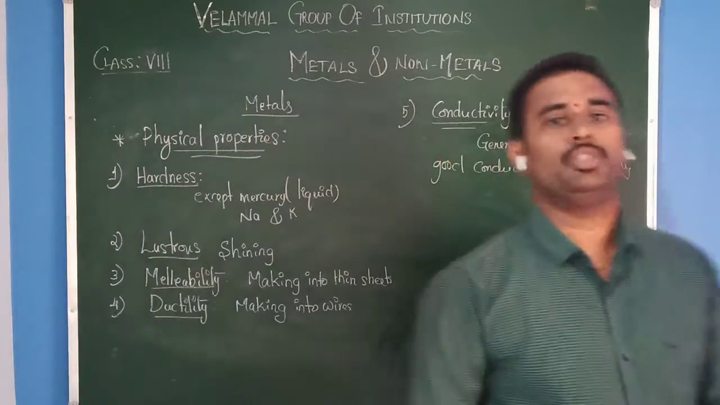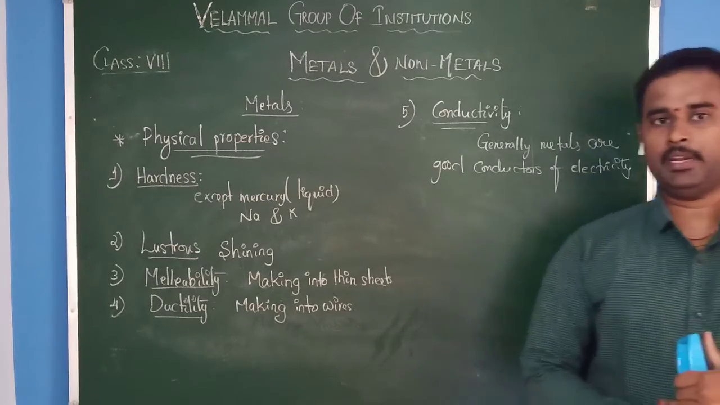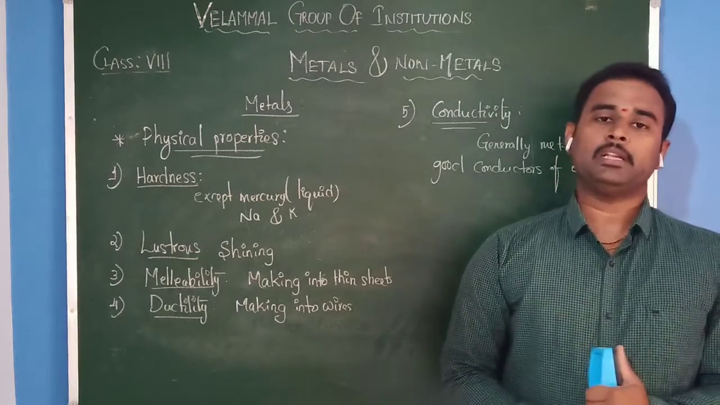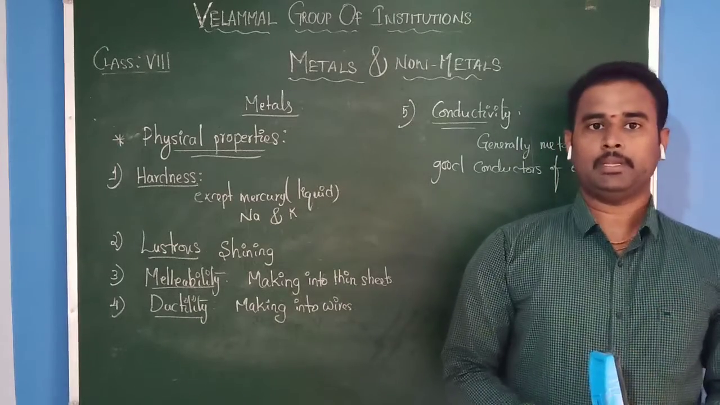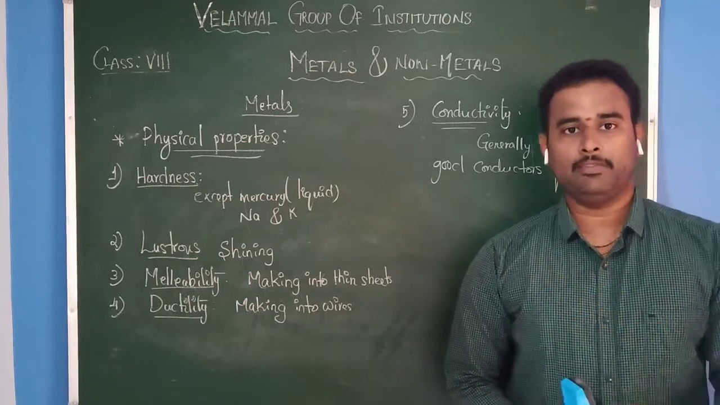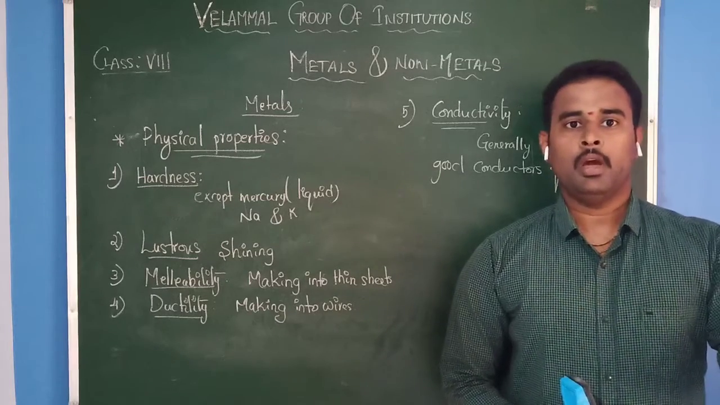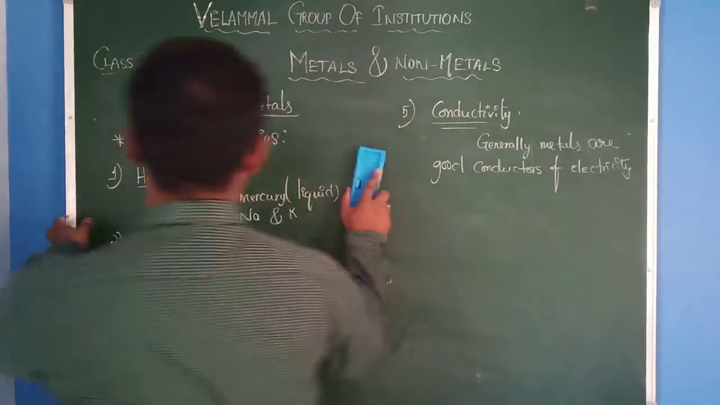Now let us discuss the chemical properties of the metals. What is meant by chemical property? Based on the chemical properties also, we can conclude that all these metals have similar properties. Chemical properties means how these metals react with other compounds and what they give. That we are going to discuss in chemical properties.